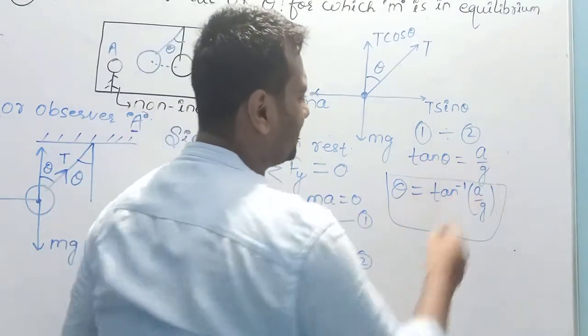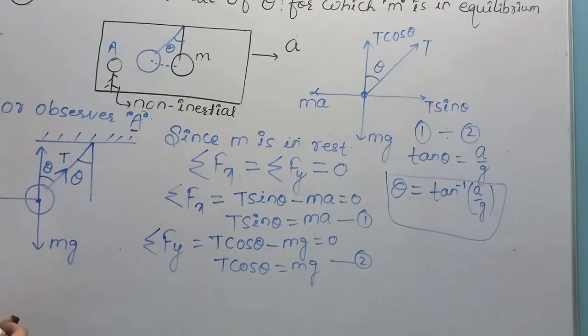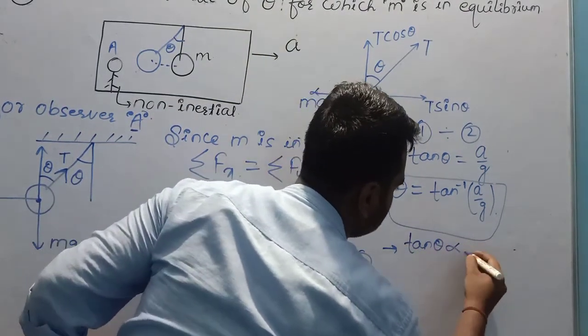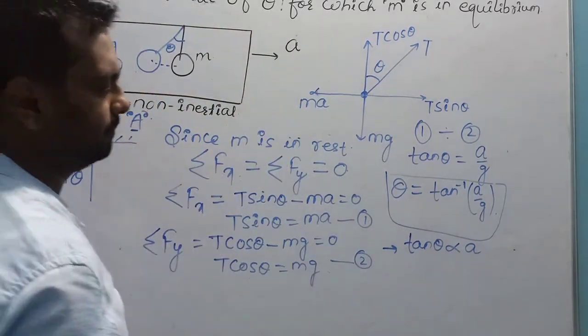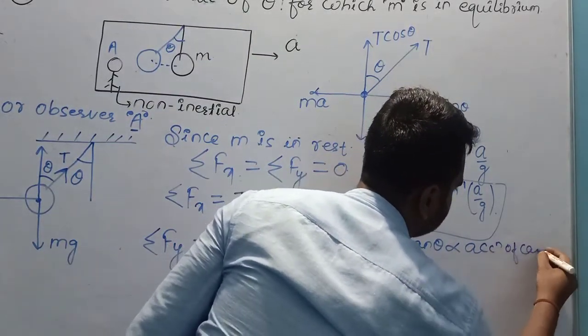Then tan theta is directly proportional to acceleration. I can write here tan theta is directly proportional to the acceleration of the car.